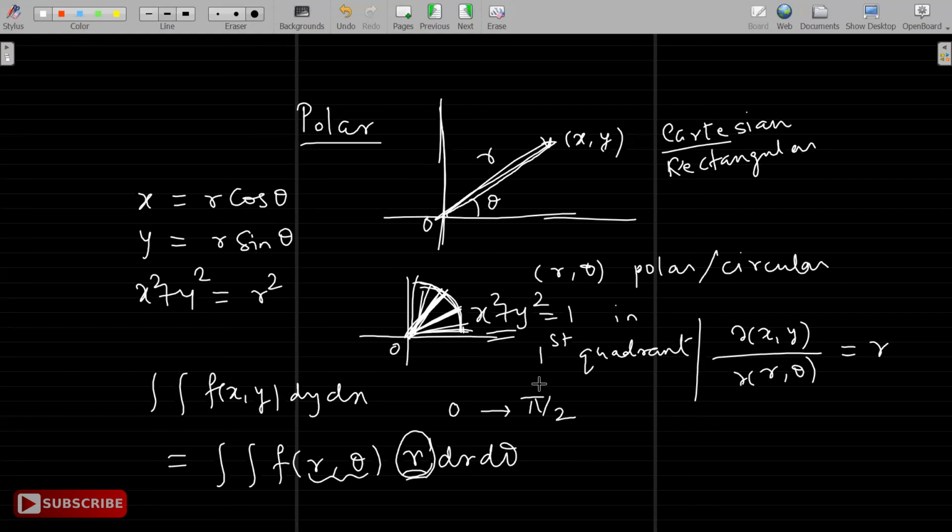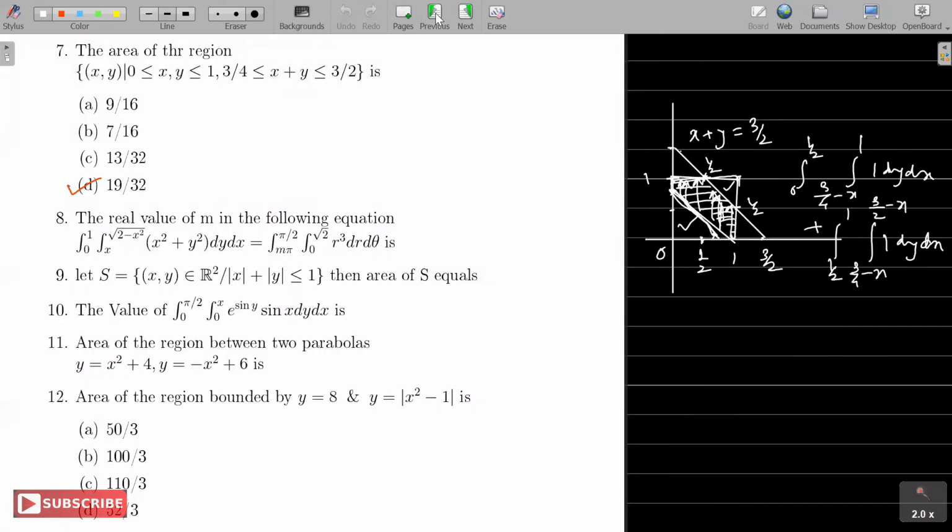When the region is particularly a circle, or part of a circle, or the area between two circles, an annulus, etc., then rather than xy, what's useful is polar coordinates. So that's about the basics of polar coordinates. Now we can go for it.